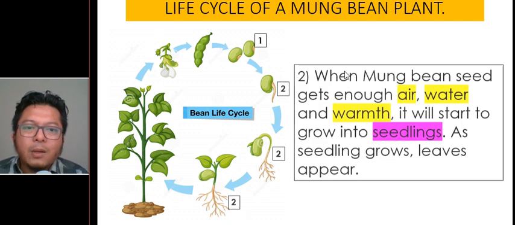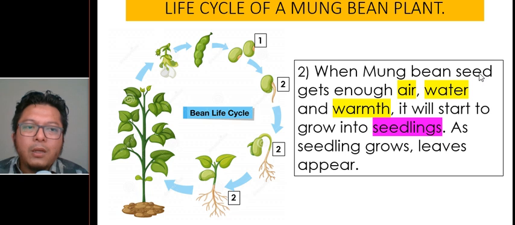So the second step would be when the mung bean seed gets enough air, water, and warmth from the sun. Usually from the sun. You can get warmth from other sources of heat, but for plants it's best using the sun.